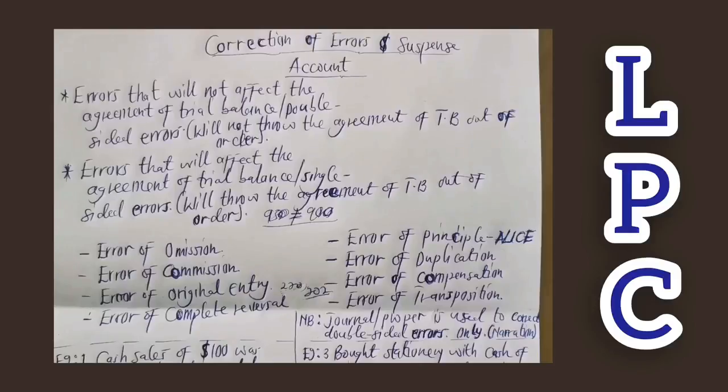So when it comes to error of compensation, we are saying that there are those errors which turn out to cancel out each other by the same amount. Take note, by the same amount. That's what we mean by the error of compensation. Let's say, for example, we have sales overcast 500 cedis. Then let's say